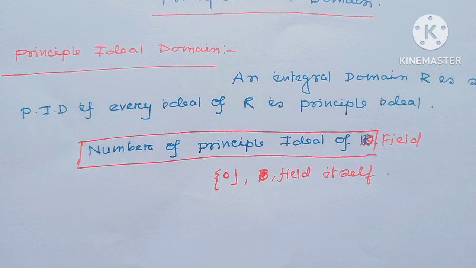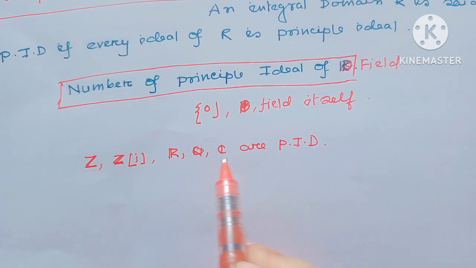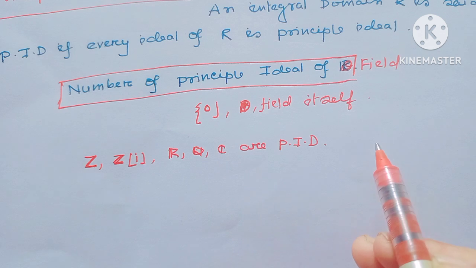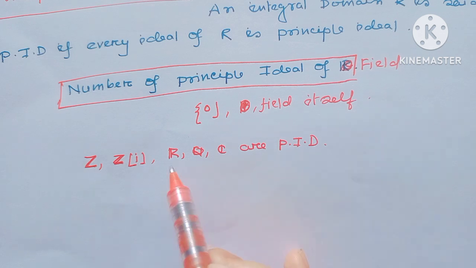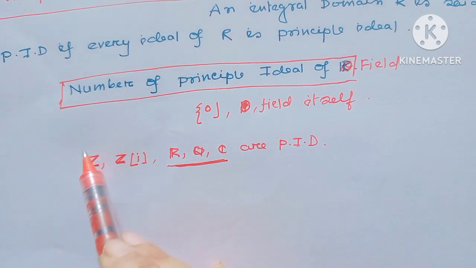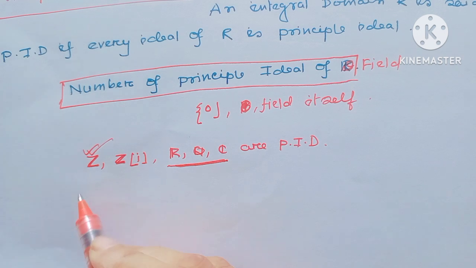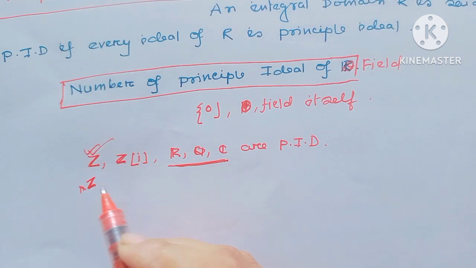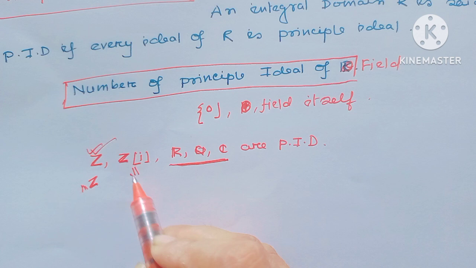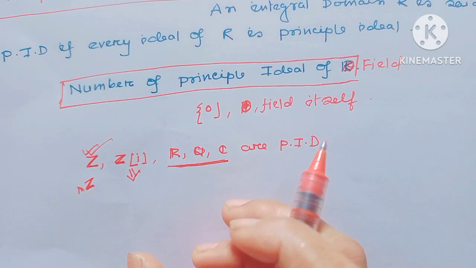As for example, Z, Z[i], R, Q, C are all P.I.D. R, Q, C are examples of fields, and we all know in Z every ideal is principal because in Z the ideals look like mZ. In Z[i] also every ideal is principal because